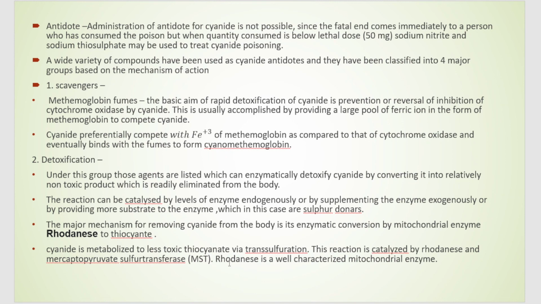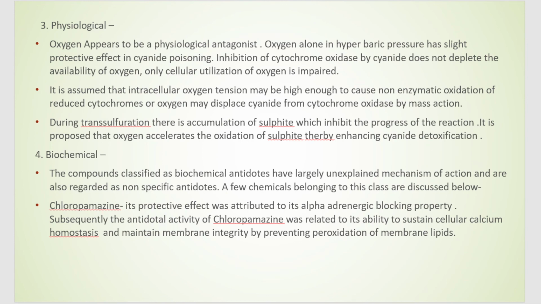This rhodanese, it is a mitochondrial enzyme which catalyzes this reaction of conversion of cyanide to thiocyanate. Next is the physiological method. Here we are using oxygen. Oxygen is a physiological antagonist which can prevent cyanide poisoning. So now you know that oxygen alone, in hyperbaric pressure, has a protective effect against cyanide poisoning.